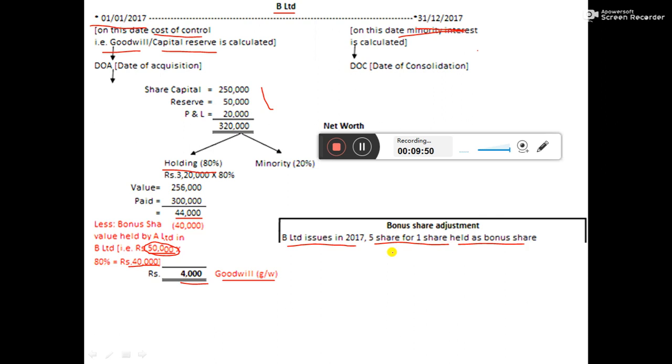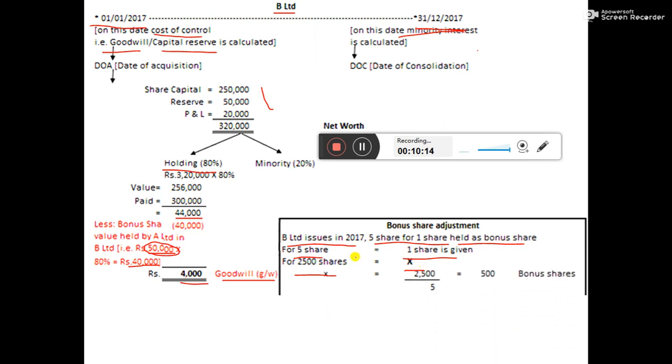So for every 5 shares, B Limited will issue 1 share. Total shares they have are 2,500 shares.